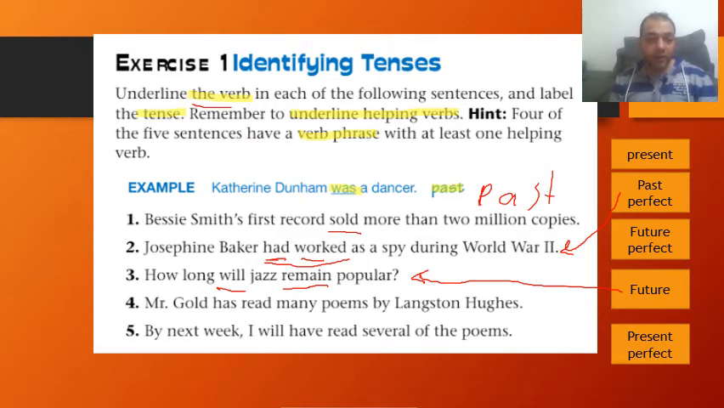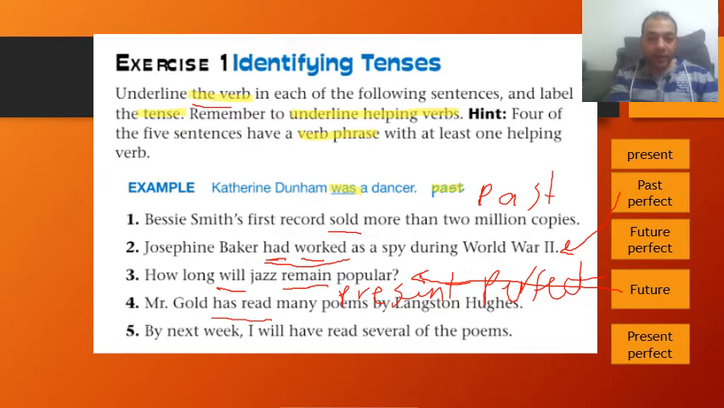Number 4, Mr. Gold has read many poems by Langston Hughes. So has read. And this is going to be what? It's a present perfect. Why? Has or have and past participle, we call it what? Present perfect. Let me just write it here. Present perfect.